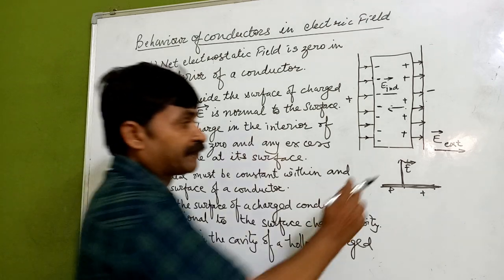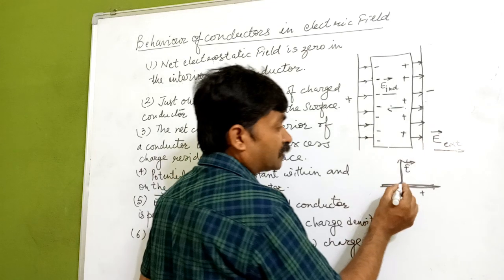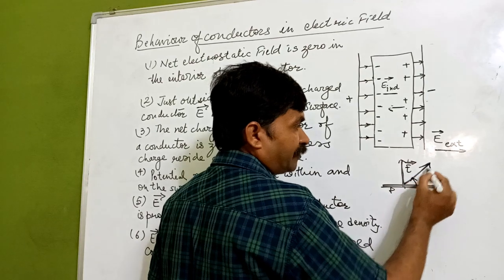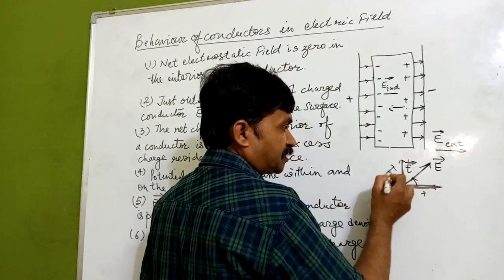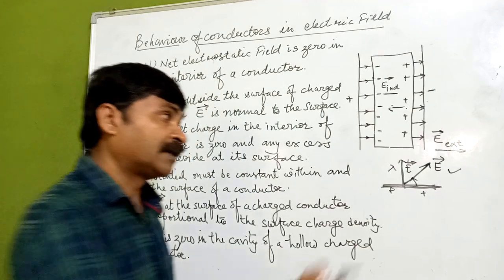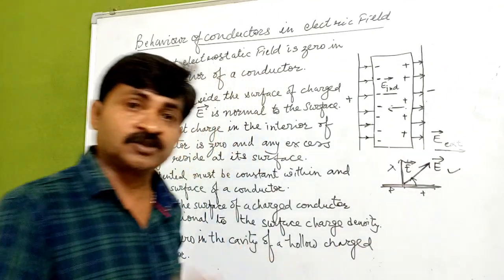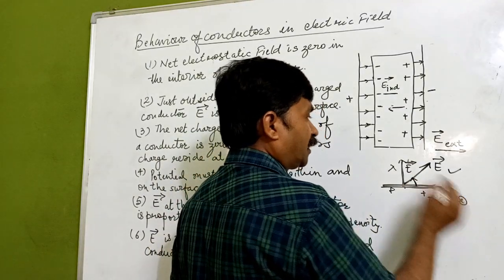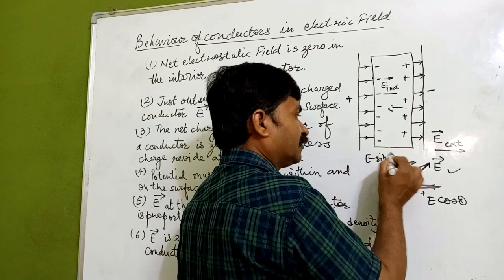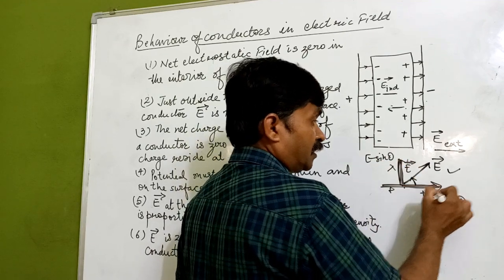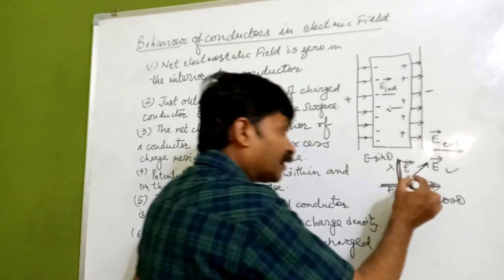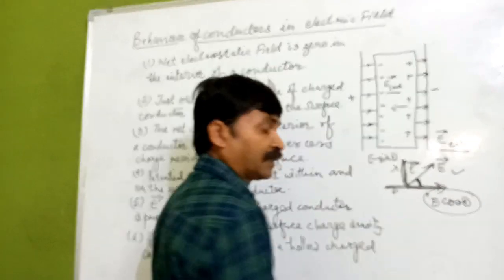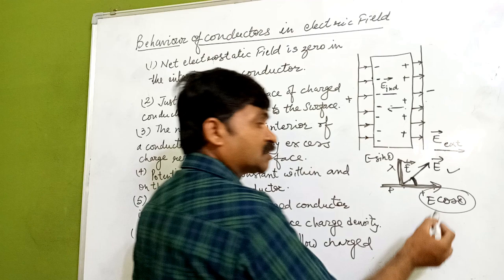Now suppose it is not normal to the surface, and we assume it is making some angle with the surface. So there will be this, we can assume this instead. If we assume this, then there will be a component E cos theta, and there will be another component, E sin theta, perpendicular to it. Now if this happens, then there will be a flow of charge, because if an electric field is there, it will cause a surface current.